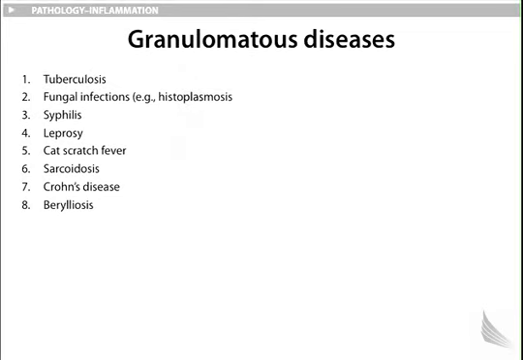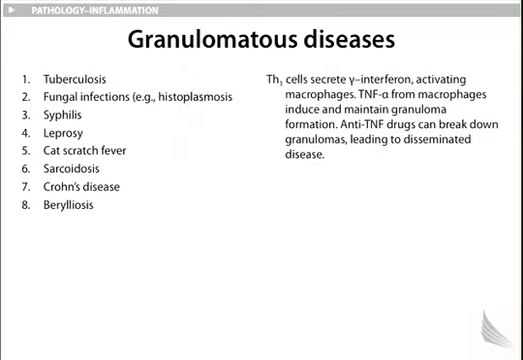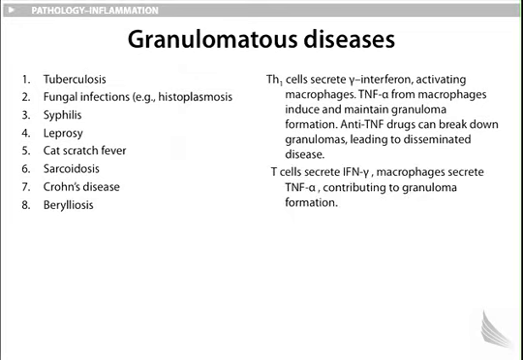borreliosis. Helper T cells secrete gamma interferon, activating macrophages. TNF-alpha from macrophages induce and maintain granuloma formation. Anti-TNF drugs can break down granulomas, leading to disseminated disease. T cells secrete interferon gamma. Macrophages secrete TNF-alpha, contributing to granuloma formation.